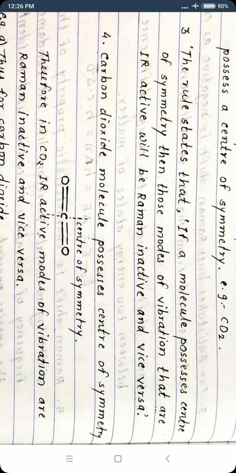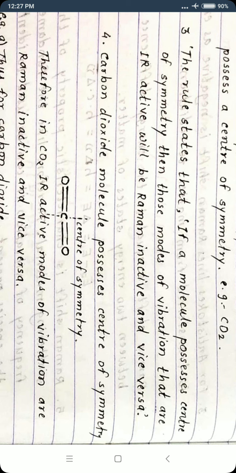That is, those modes of vibration that are IR active are Raman inactive. If any mode is Raman active, that mode is IR inactive. And if any mode is IR active, then that mode is Raman inactive.